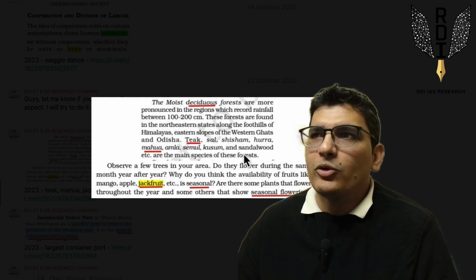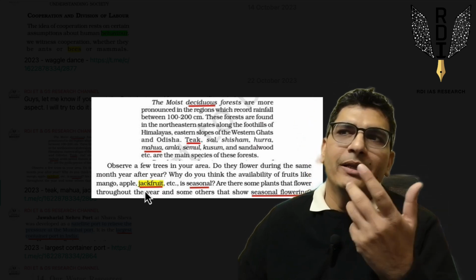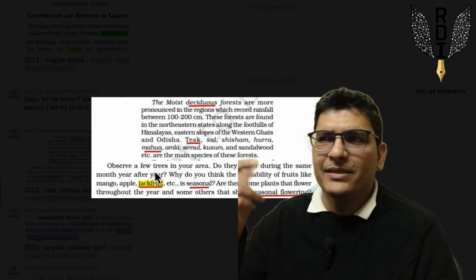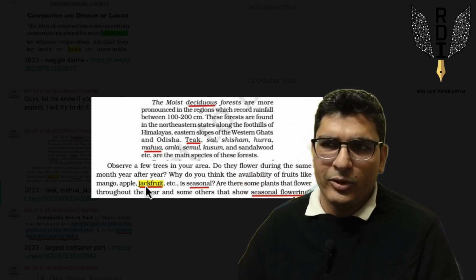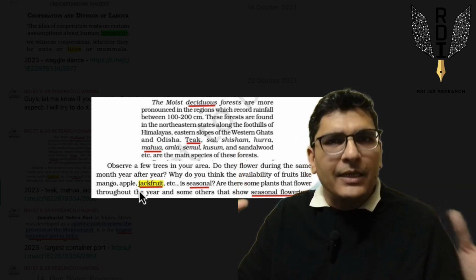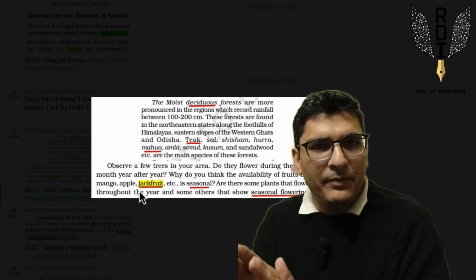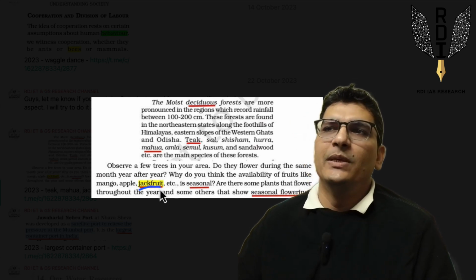Amla, semul, kusum, sandalwood, etc. Then jackfruit also is mentioned, but not in the context of teak and sal, that is deciduous trees. It is just mentioned as an example of something at some other location, probably in some other NCERT also. But I just combined these two parts to show that NCERTs actually have all the names given in the question. NCERTs have them, but we don't have clear-cut information about jackfruit species.